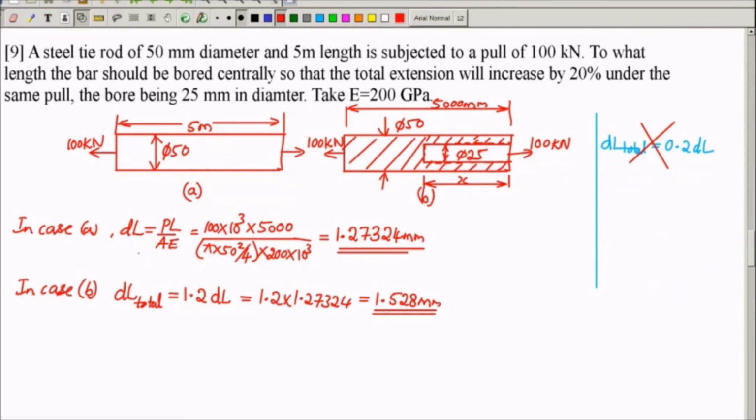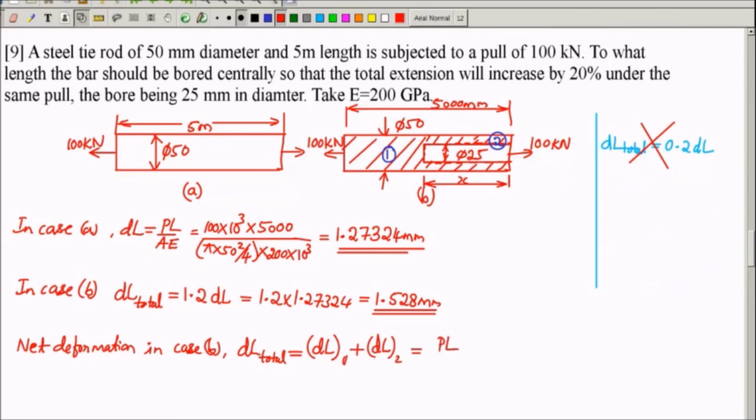Now you can consider case 2 as two portions. Portion 1 is this, portion 2 is this hollow cross section. Net deformation for case B, DL total, is equal to DL of portion 1 plus DL of portion 2. And DL is PL by AE: PL by AE of portion 1 plus PL by AE of portion 2.